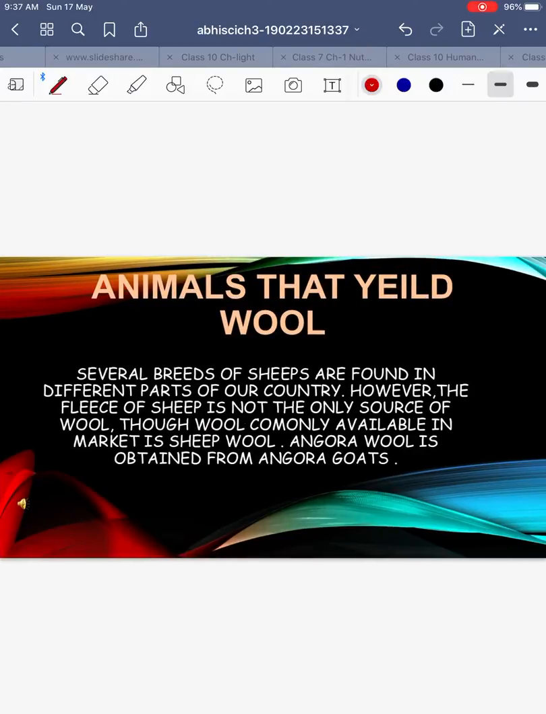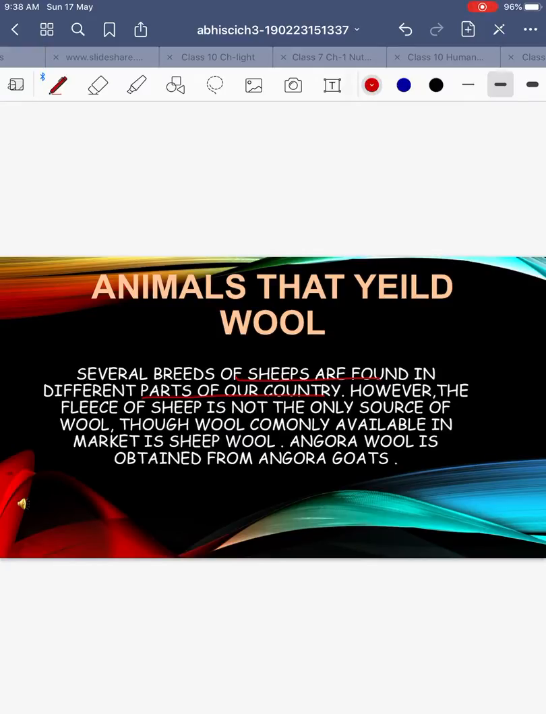Then animals that yield wool. What are the types of various animals? Several breeds of sheep are found in different parts of our country. They give us a good variety of wool. You should remember the names of the animals, and where specifically they are found, which give a good variety of wool. That is mentioned in your book also, on page 25. Okay, so yak wool, the sheep wool that is found in different parts of the country.